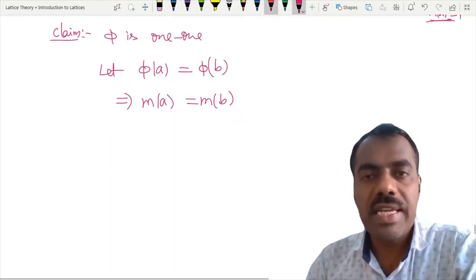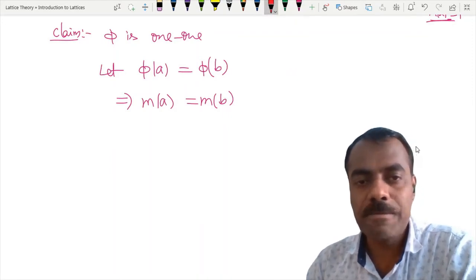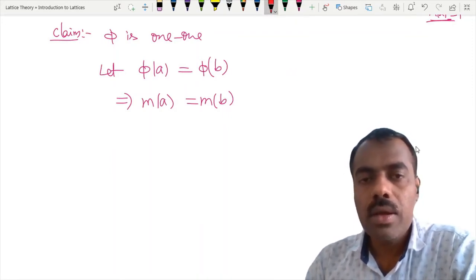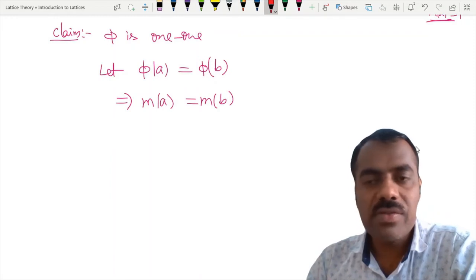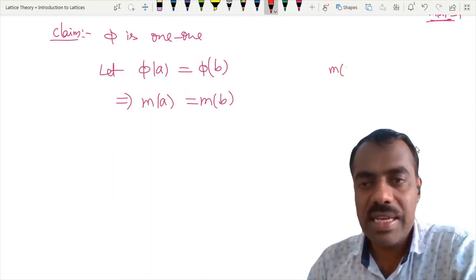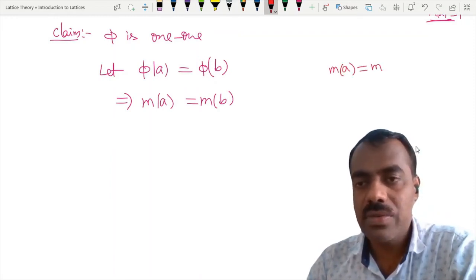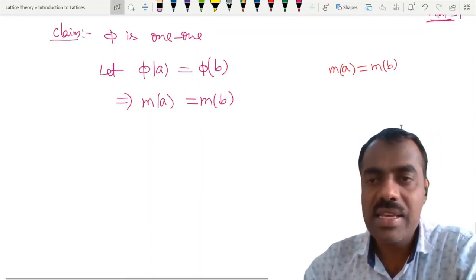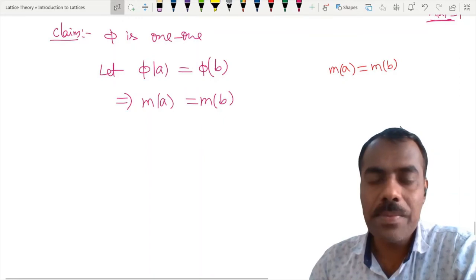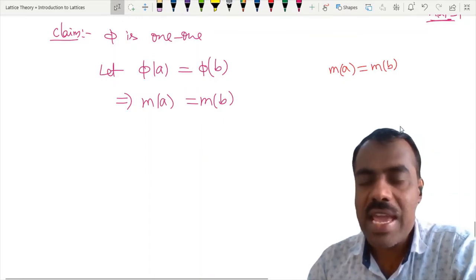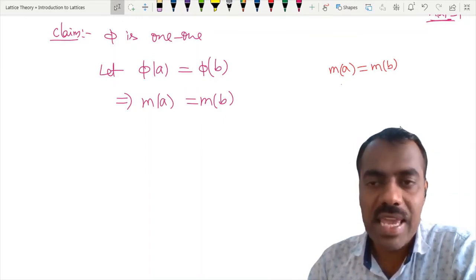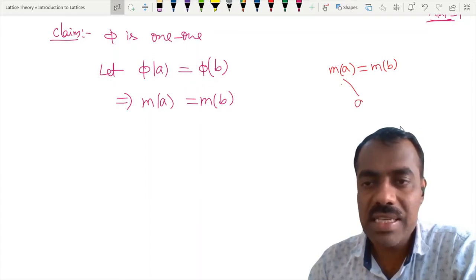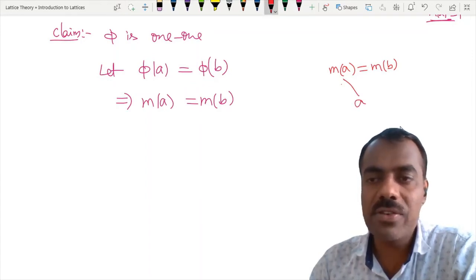So we will try to understand this with a picture here. We have M of A, which is an element of that chain, and also M of B is an element of C. We are saying these two are equal. So we know that M of A contains A, right? M of A contains A, and M of B, of course, contains B, right?